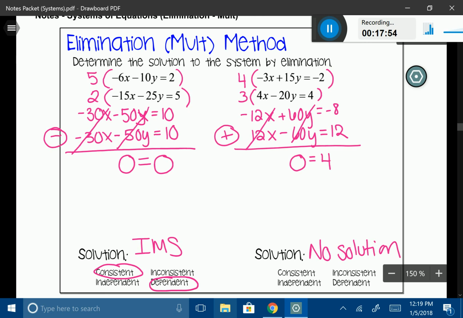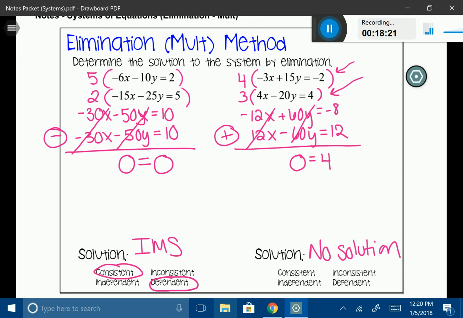Now, if you really wanted to double check yourself, you could turn both of those equations into slope-intercept form and graph them on a coordinate plane. Both of these should give you parallel lines, which we know do not intersect. Another way you could do it is, at the very beginning of the problem, you could put them both into slope-intercept form, and you'll notice that you have the same slope but a different y-intercept, which again will tell you that you have parallel lines. And we learned that from Unit 4 and 5, so that should be very familiar to you.